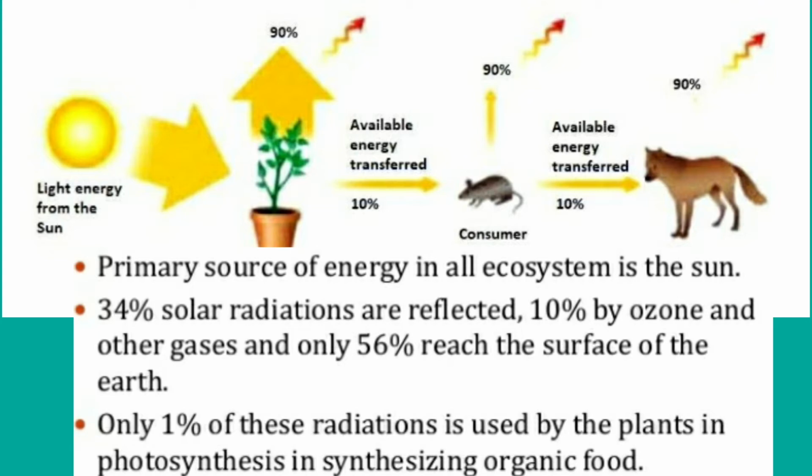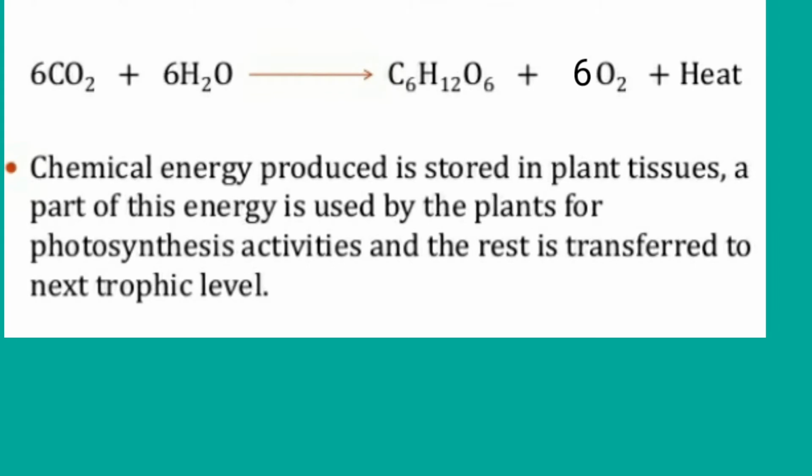You all understood, children? So when the energy is trapped by the producers from the sun, 34% of the solar radiations are reflected, 10% by the ozone and the other gases, and only 56% reach the surface of the earth. And only 1% of these radiations is used by the plants, children, during photosynthesis to prepare their own food. You all know what is the equation for photosynthesis, children?